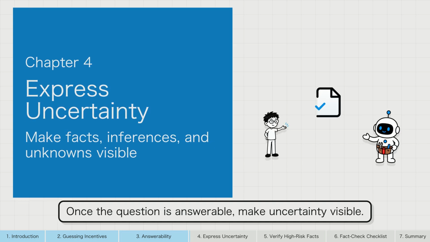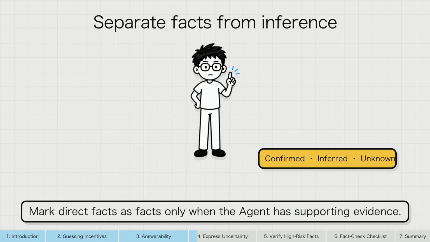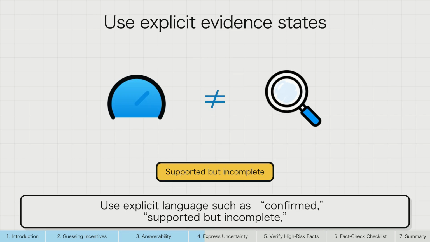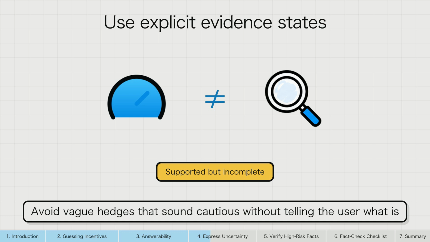Once the question is answerable, make uncertainty visible. This chapter turns one polished response into facts, inferences, and unknowns the viewer can inspect. Mark direct facts as facts only when the agent has supporting evidence. Mark conclusions as inferences when they combine evidence with assumptions or judgment. Use explicit language such as confirmed, supported but incomplete, inferred, or unknown. Avoid vague hedges that sound cautious without telling the user what is missing.